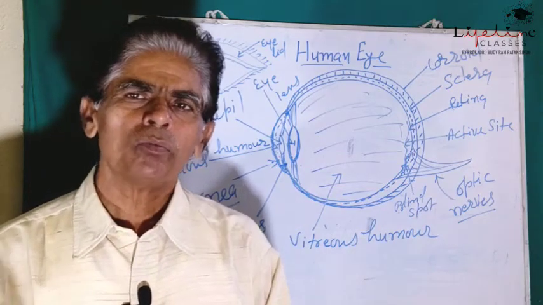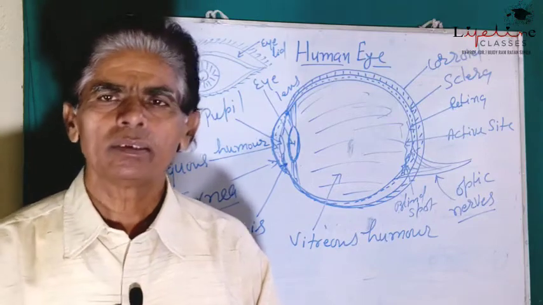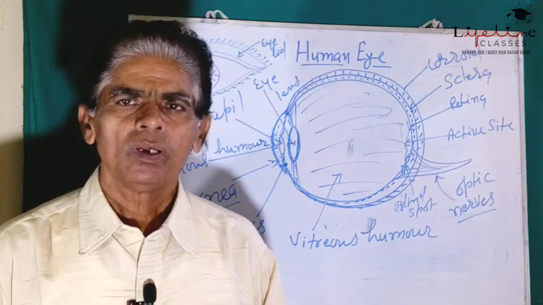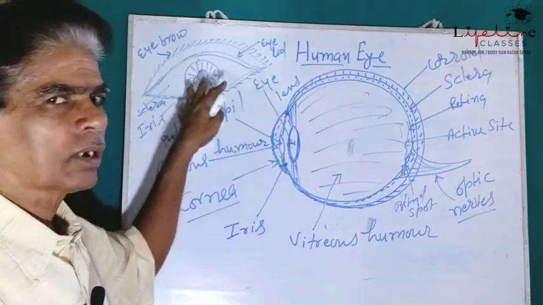So it allows more light to pass into the eyes. So this is the outermost structure of eye.